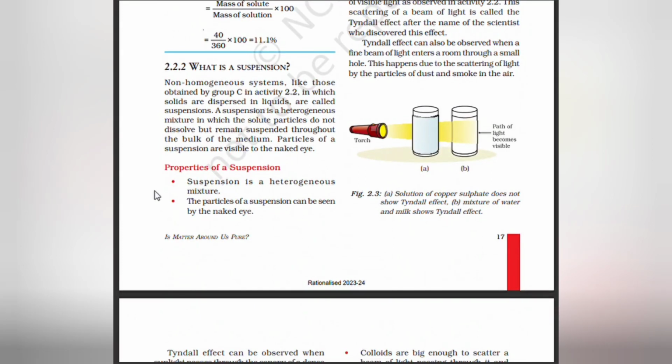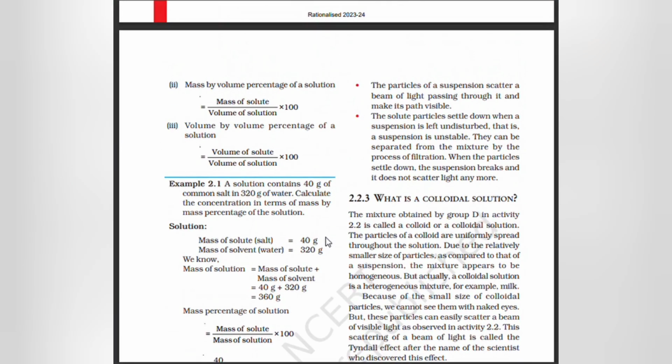Properties of a suspension. Suspension is a heterogeneous mixture. Particles of a suspension can be seen by the naked eye. Particles of a suspension scatter a beam of light passing through it and make its path visible.